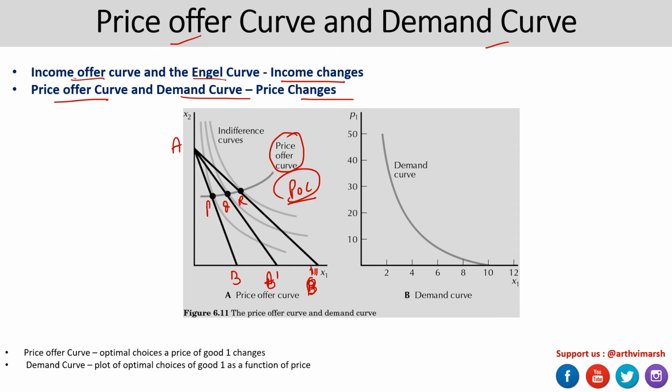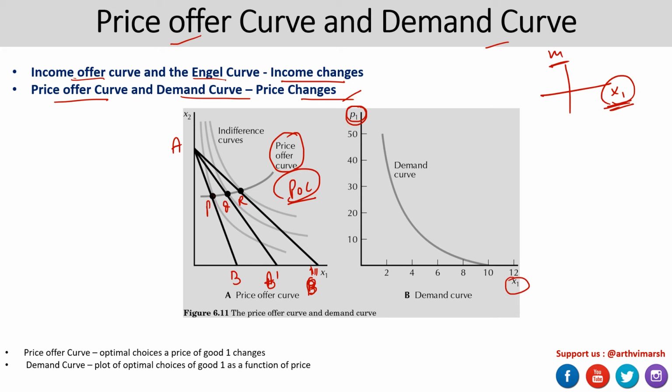Now what about the demand curve? Like we were discussing the Engel curve, it was a relationship between the income and the commodity, how the demand for a commodity changes as the income changes. Now because right now we are studying the price change effect on the demand, how the change in price reflects on the demand for a commodity, it can be x1 or x2.